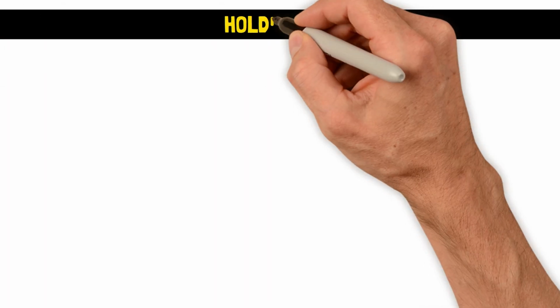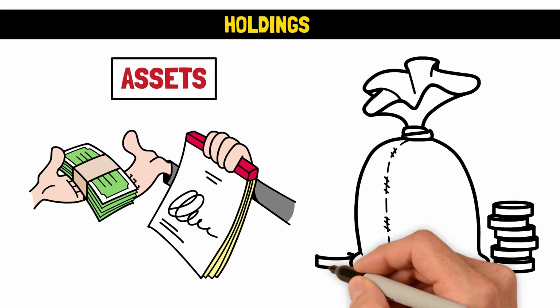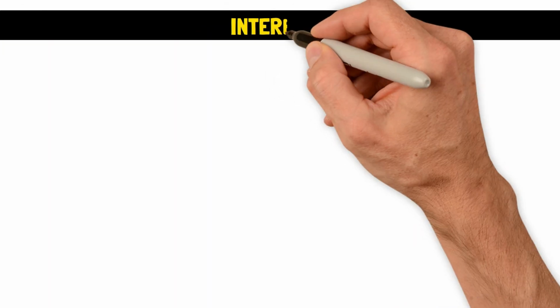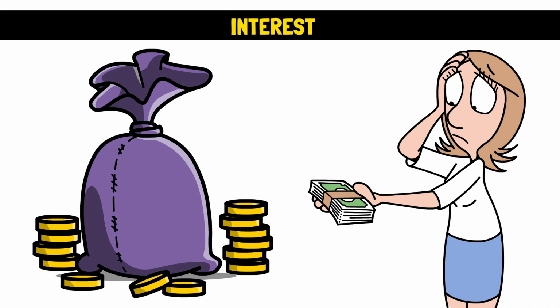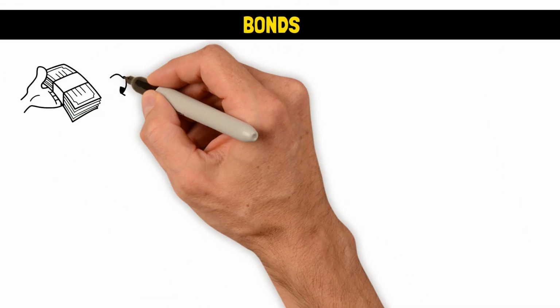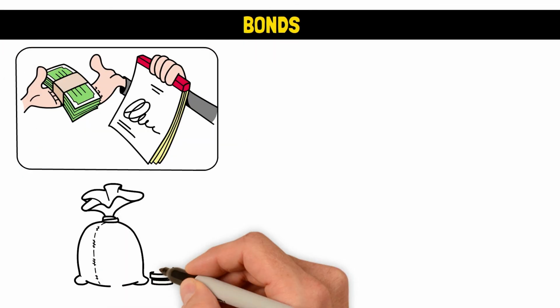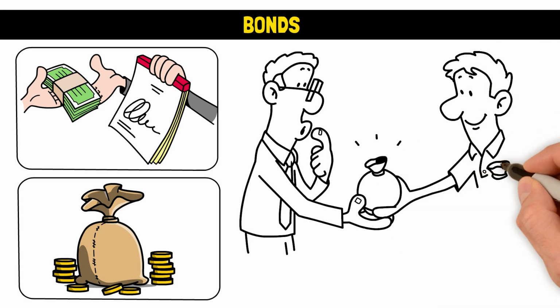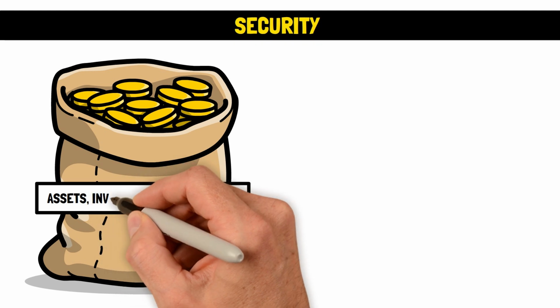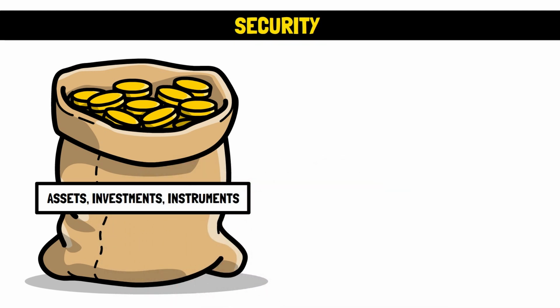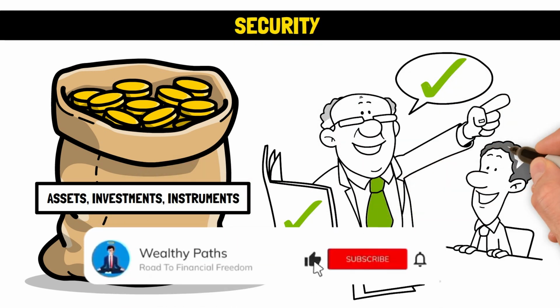Holdings. Holdings refer to specific assets or investments that are found within a portfolio. Interest. Interest can be described as the charge you get for borrowing money. Bonds. This is a type of investment that represents a loan you make to a borrower. The borrowers are typically big corporations or the government. Security. These are financial assets, investments, or instruments that can be traded. They represent company stakes or asset ownership.